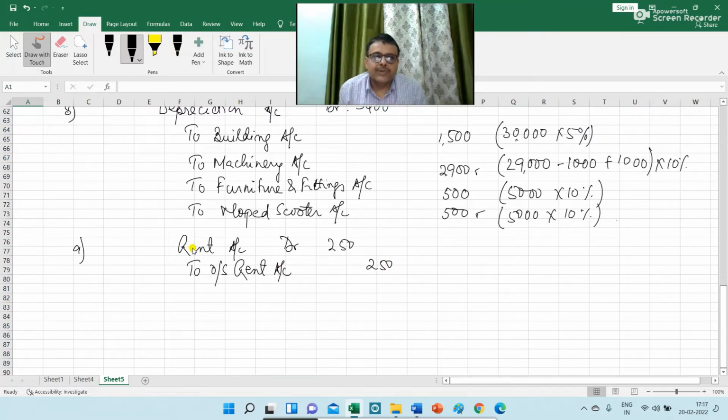So the journal entry will be rent account debit 250 to outstanding rent account 250. Rent is a nominal account, and this amount will be added to the balance of rent given in the trial balance as 2,750. So the total amount of rent charged to PL will be 3,000, and outstanding rent is a personal account, so this will be shown on the liability side of the balance sheet.